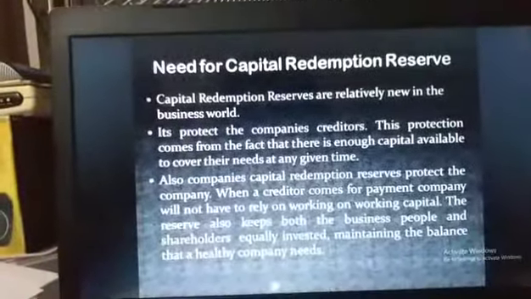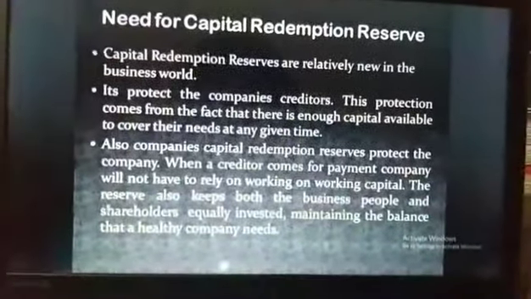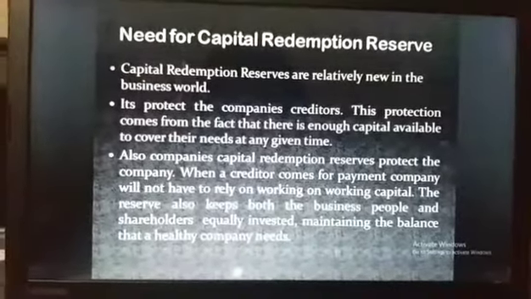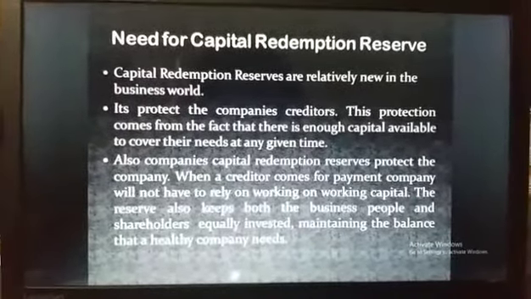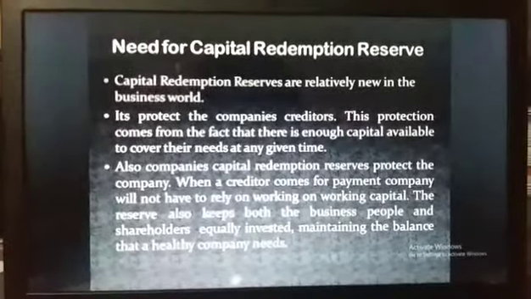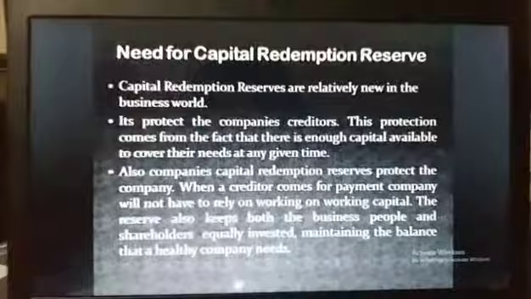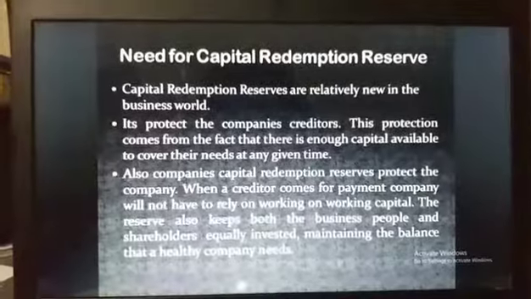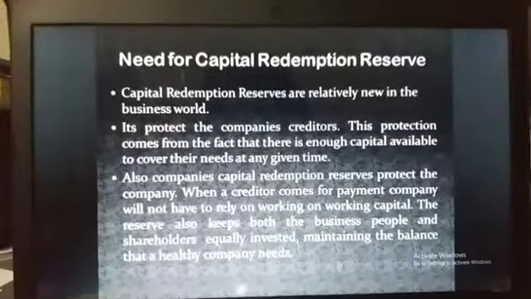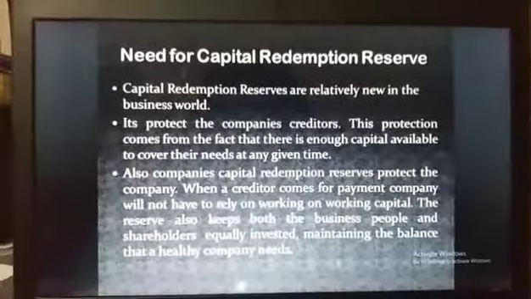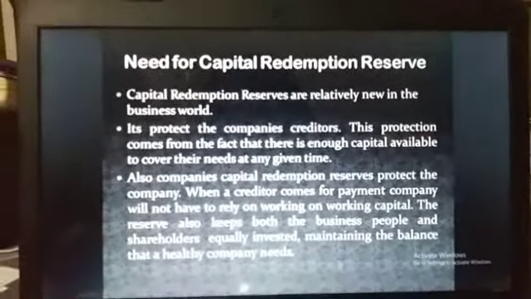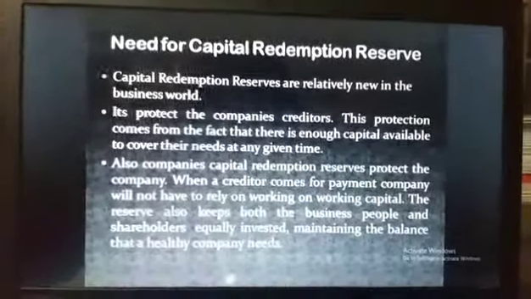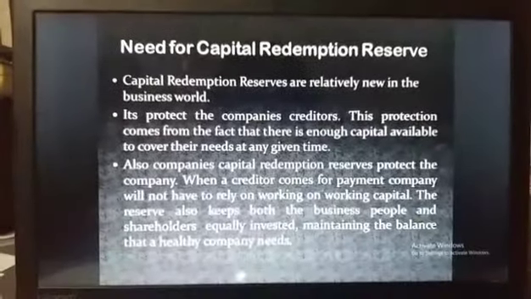So, capitalization reserves are relatively new in the business world. This leaves many people wondering why they exist in the first place and why many governments mandate their usage. Firstly, capital redemption reserves protect a company's creditors. This protection comes from the fact that there is enough capital available to cover their needs at any given time. Also, a company's capital redemption reserve protects the company. When a creditor comes for payment, the company will not have to rely on working capital. The reserve also keeps both these creditors and shareholders equally invested, maintaining the balance that a healthy company needs.